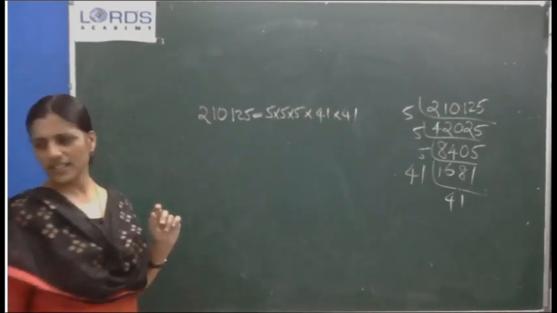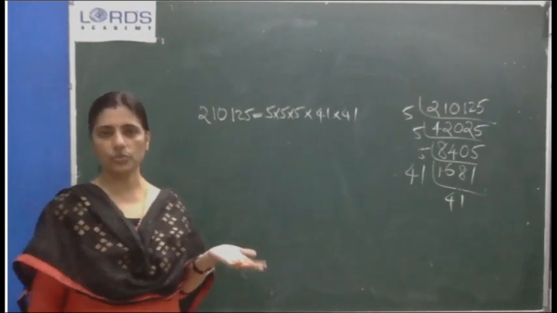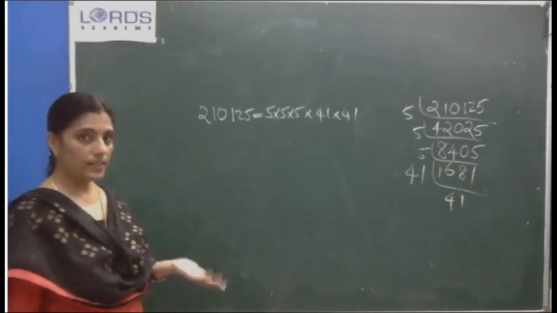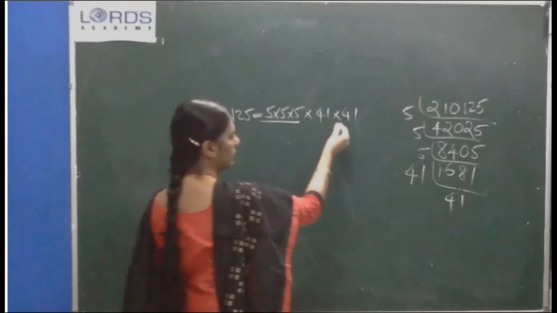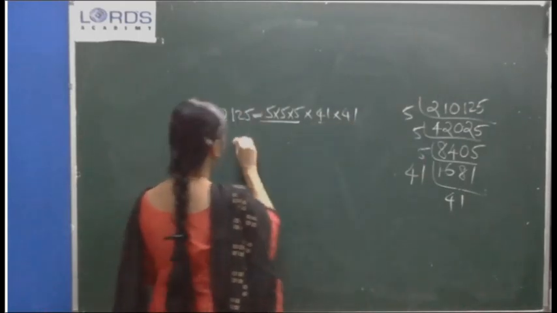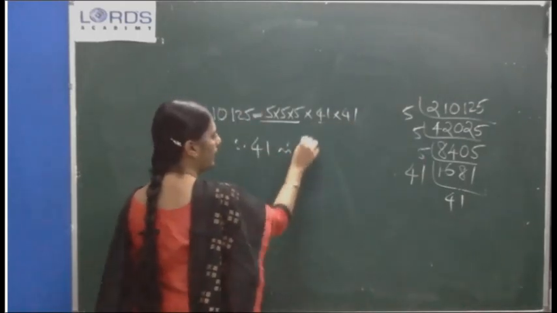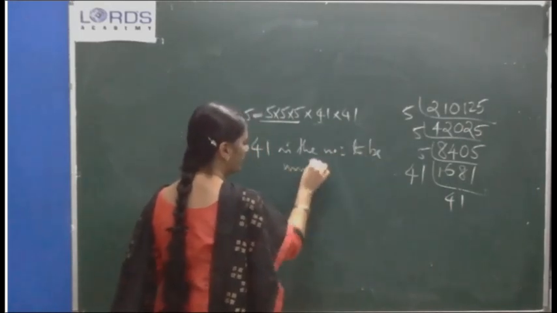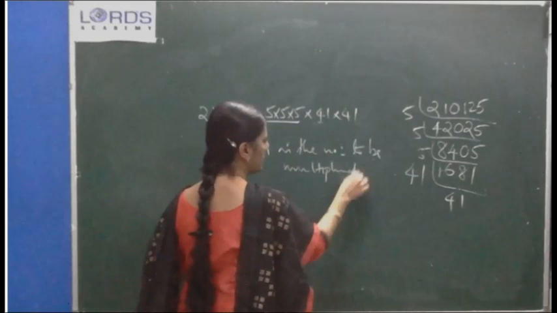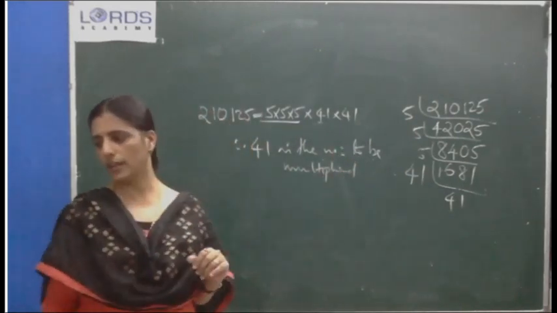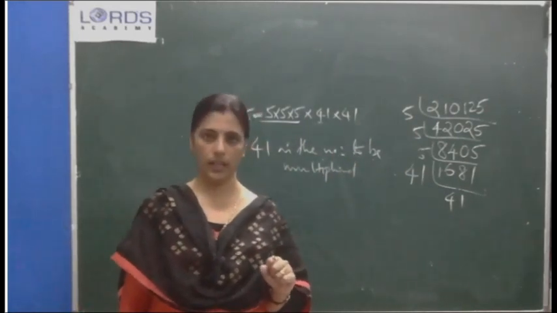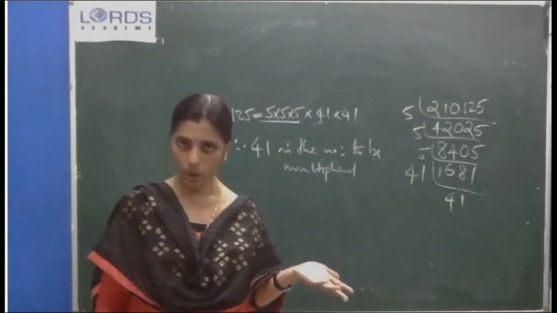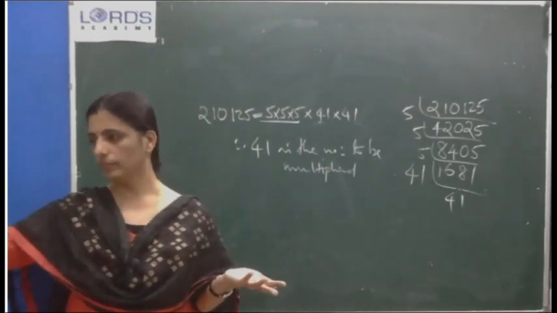Okay, which is the number to be multiplied means which number I have to insert to make a triplet. This is already in triplet. Here which number? Therefore, 41 is the number to be multiplied. Okay, if one more 41 is there, everything will be okay.